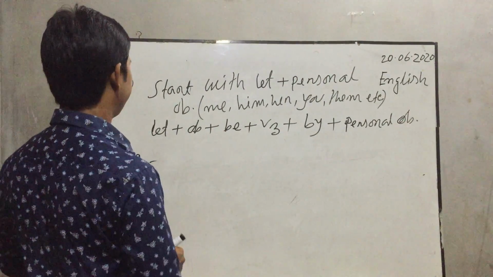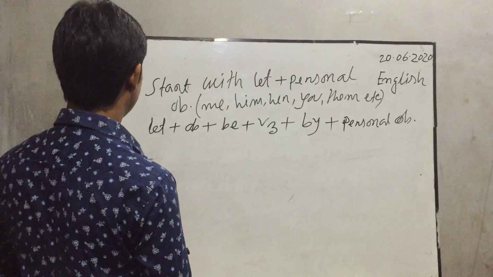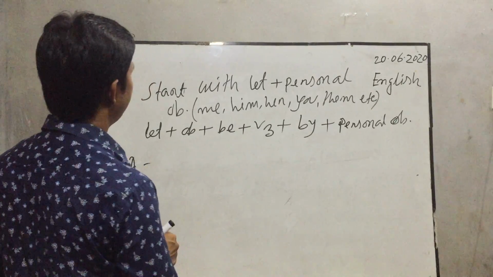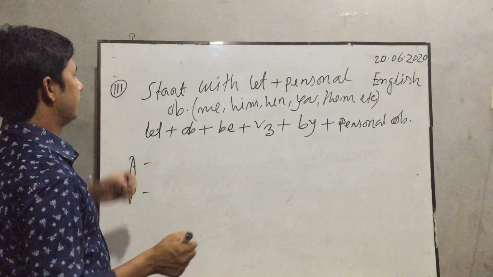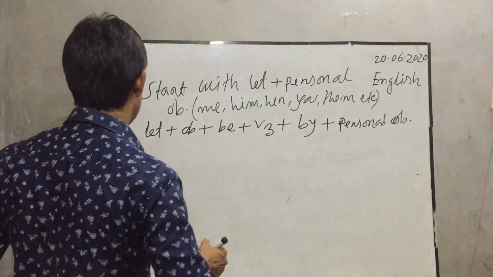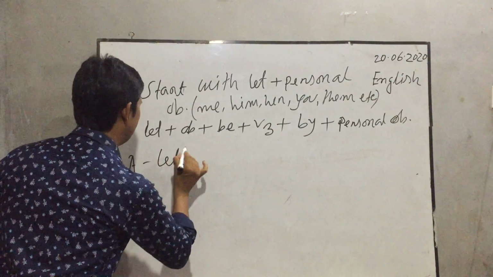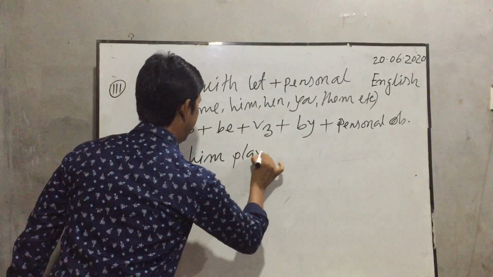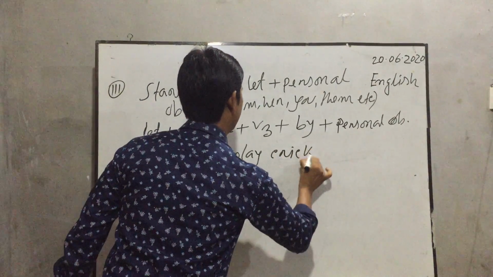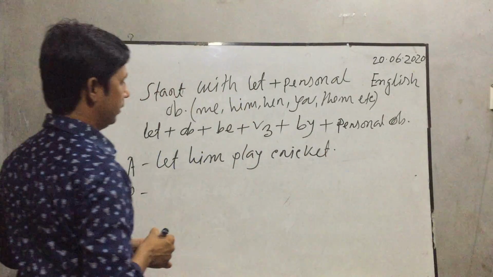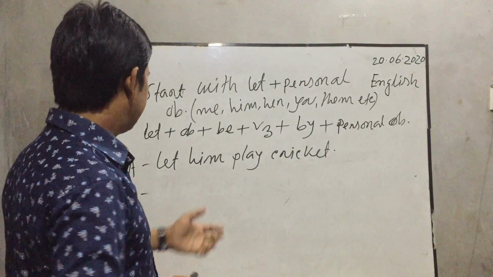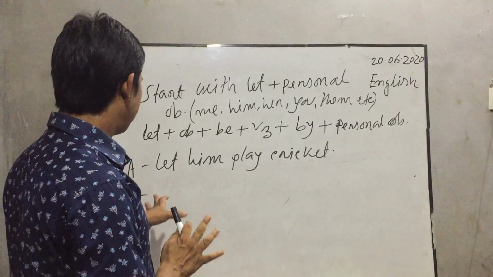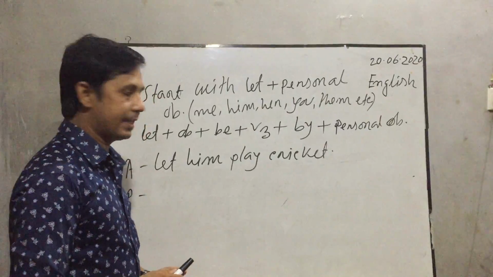Okay, my dear students? Another example I will show here. Let him play cricket. Okay, my dear students, it's another example here. Already I have applied it. Let him play cricket.